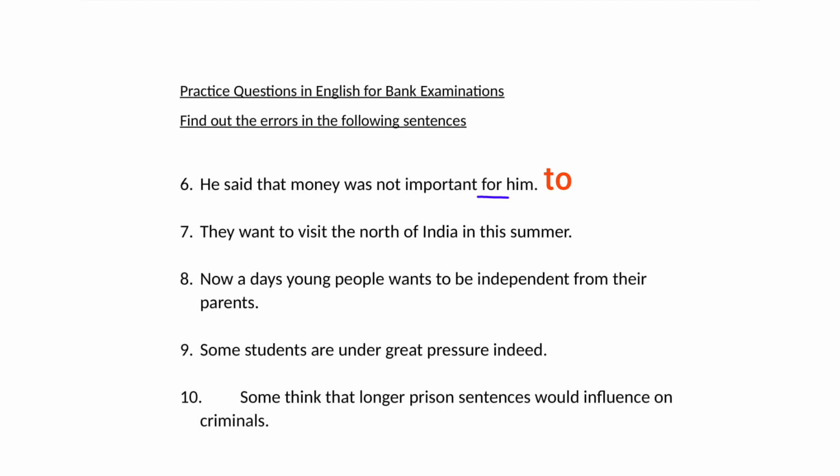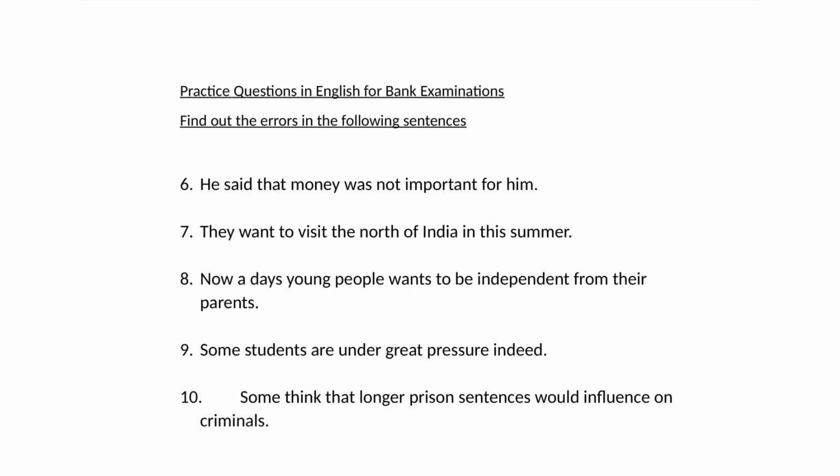There is a human object like him. If you don't have a human object, you can go for for. An example: English is very important for our career. Here the object is career, not a human being like he, she, or somebody. Hence, important to will be the correction.